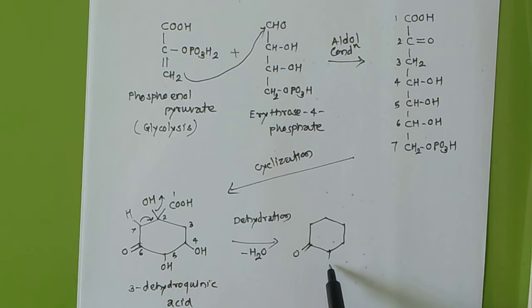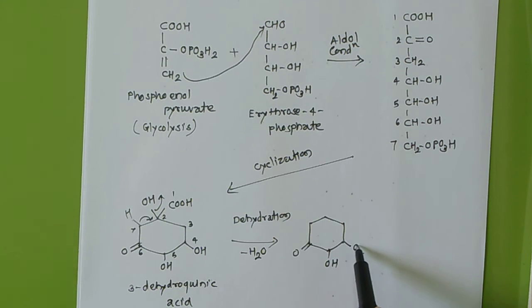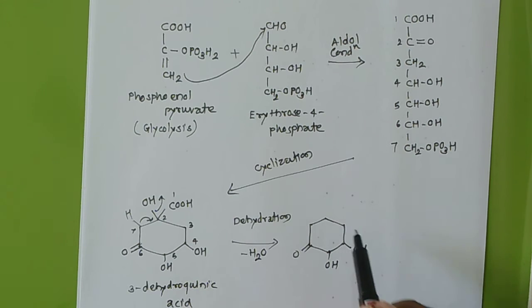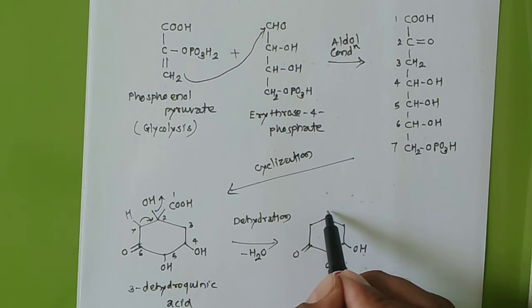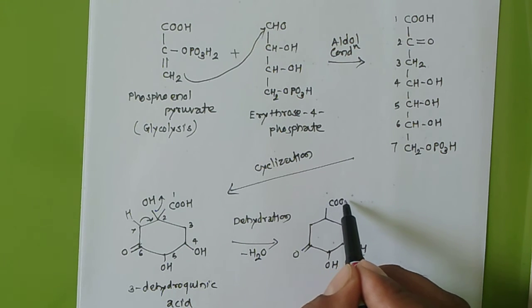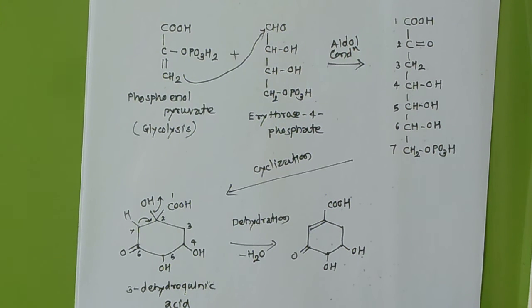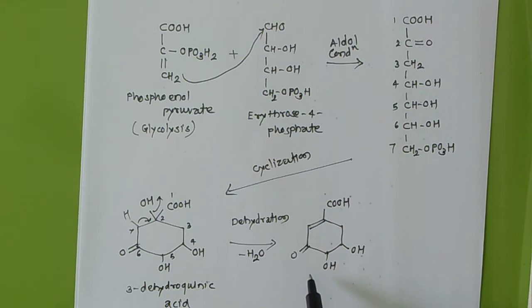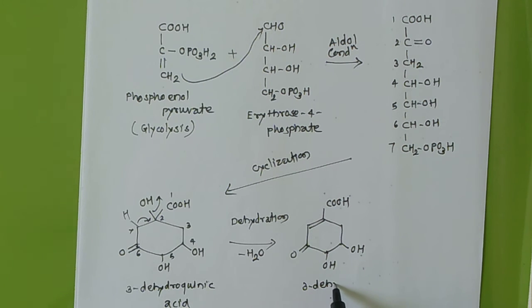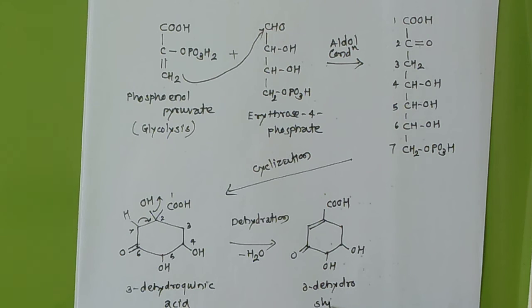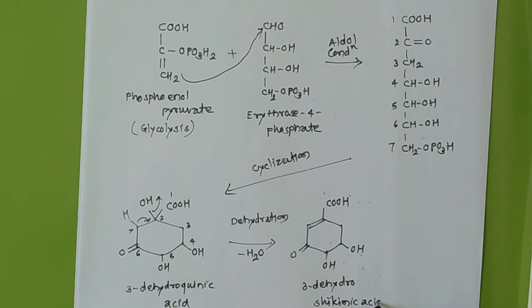Dehydration means minus H2O, and what you will get is like this. There will be a double bond, here OH, then here also OH, here nothing, here only COOH, and here will be the double bond. So what will be the name? 3-dehydroshikimic acid.